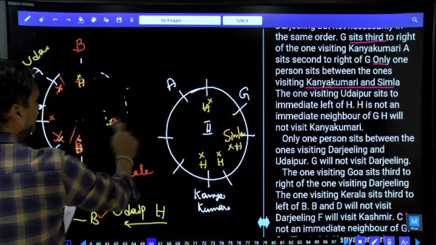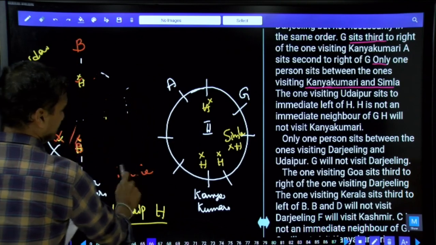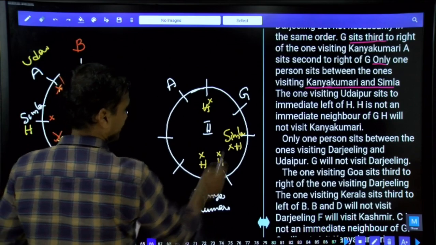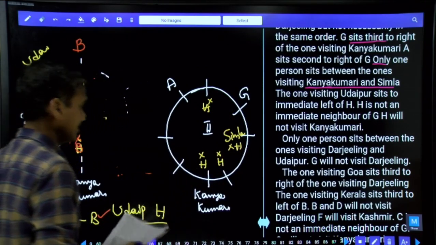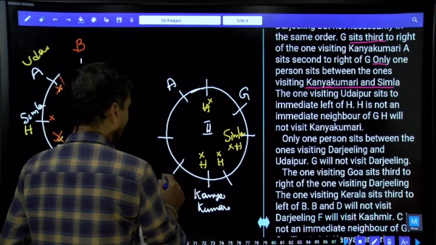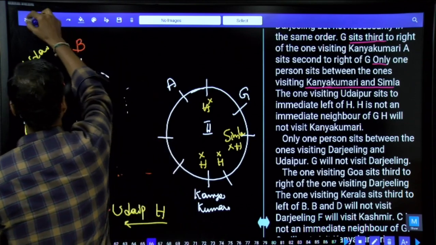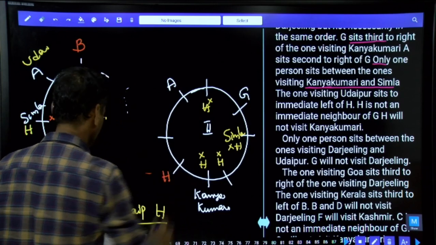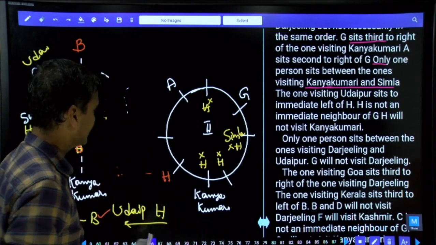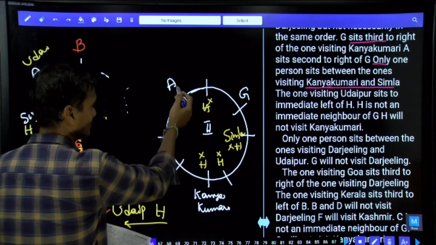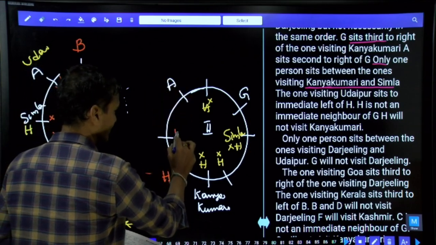Then coming back to the first one. Now in this, Kanyakumari is here, G is here, and H cannot be in these two places. If H is here, then Udaipur is to the immediate left, and Udaipur can be here. That is one possibility. Or if H is here, Udaipur can be here. There are two different possibilities.